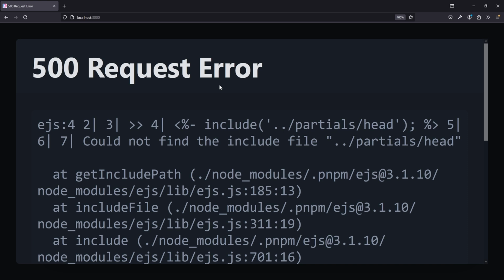And here we go, another 500 request error. It says could not find the include file partials head. Here the tricky part starts, because obviously the includes are being looked up by the file system, so to say, and it can't really find that.